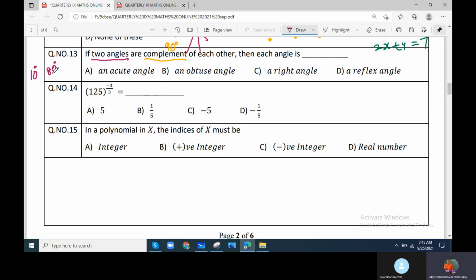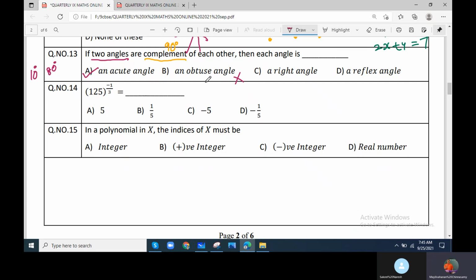What can you say about these 2 angles? Yes, sir, acute angles. An angle less than 90 degrees is called an acute angle. An obtuse angle is more than 90 degrees. Not possible, sir, the sum of 2 angles itself is 90 degrees. How can I get more than 90 degrees? Not possible. Right angle?